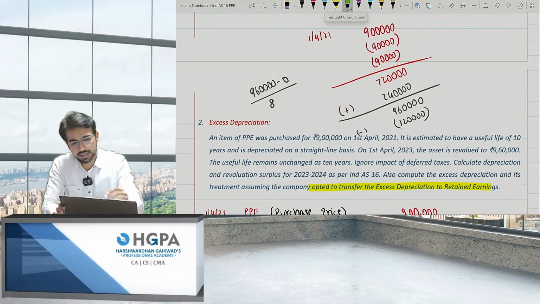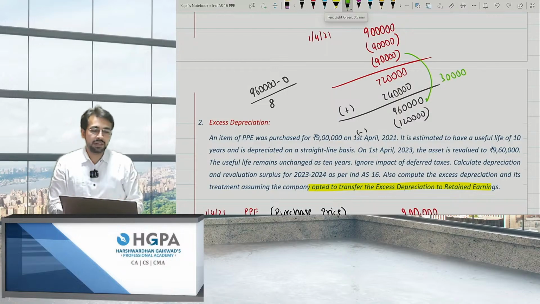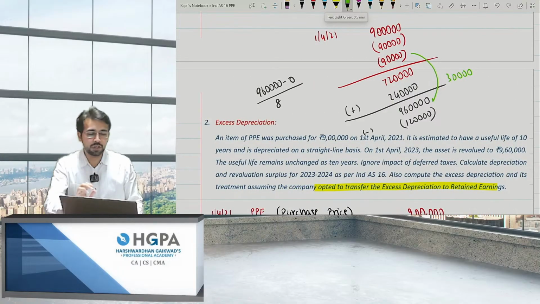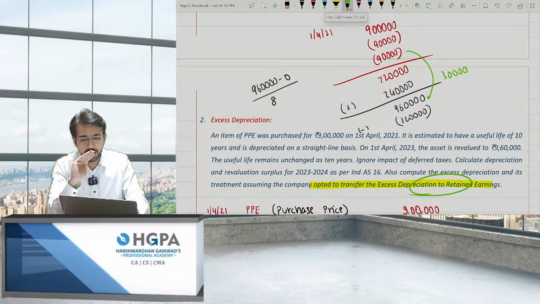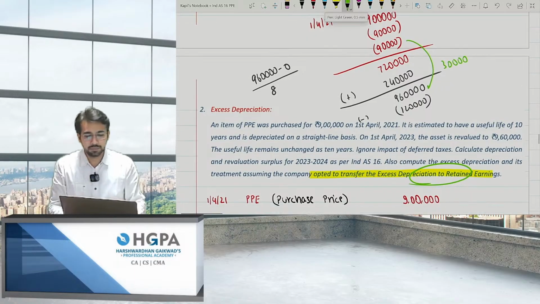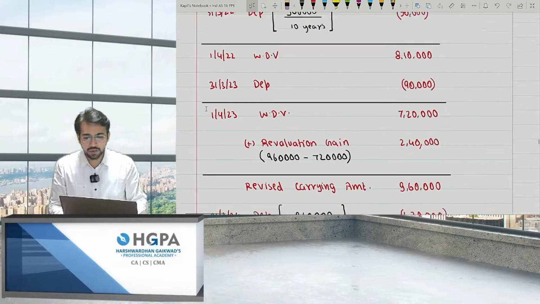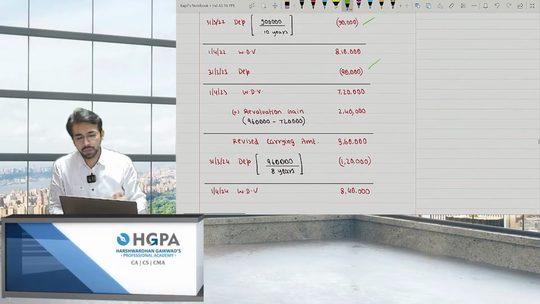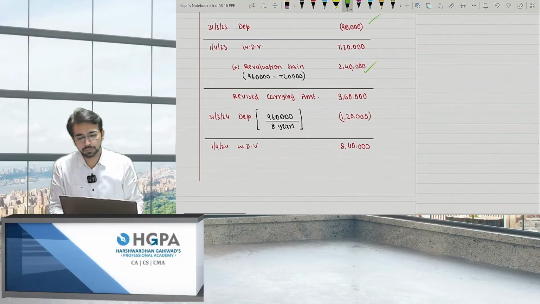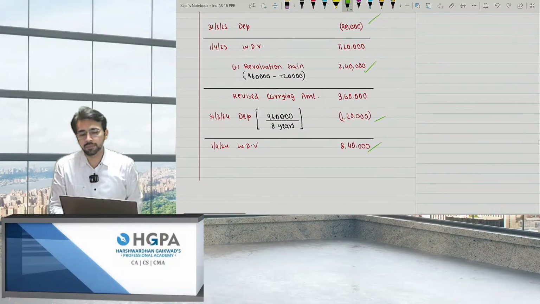So what is the amount of excess depreciation? The amount of excess depreciation is 30,000. So what is the journal entry which you will pass to transfer? You will transfer from revaluation surplus to RE. That is, revaluation surplus account debit to retained earnings of 30,000. That's it. This was only asked. So I have given the complete explanation over here. First year 90, second year 90. Revaluation gain was 240, 120 and then 840, right?